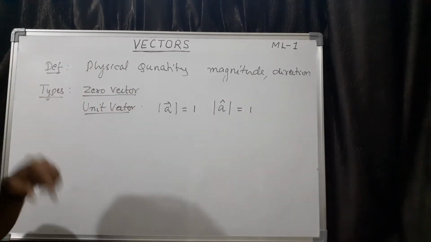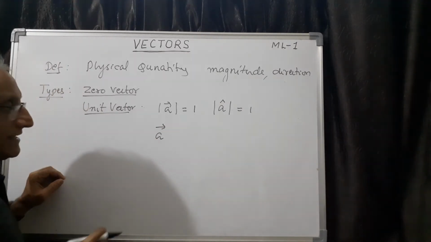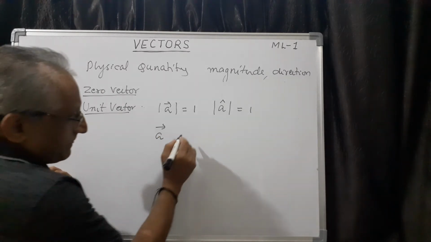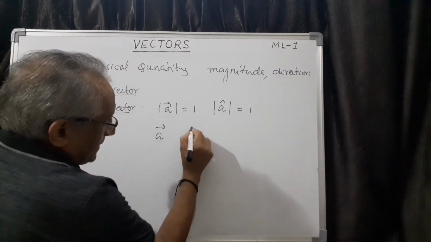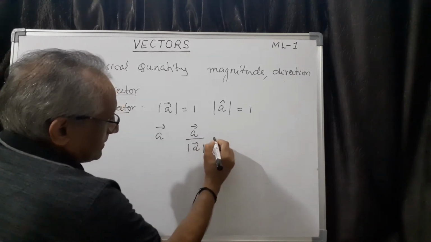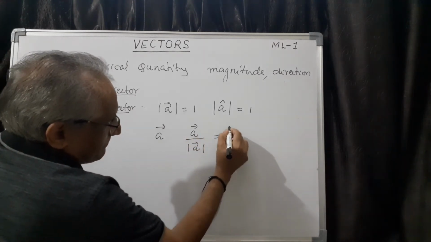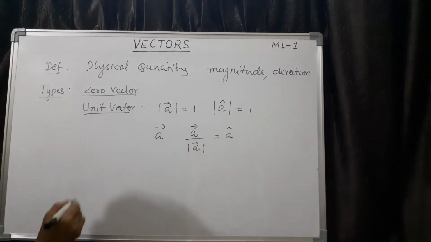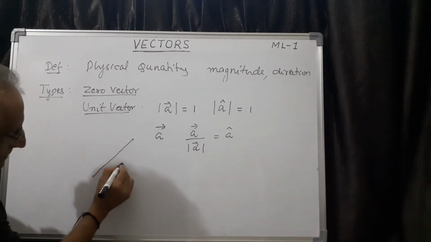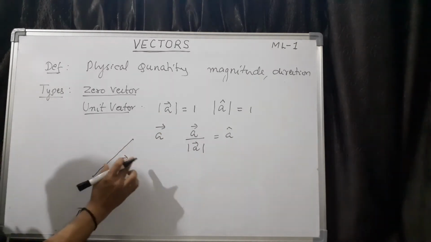Now, given any vector, for example, suppose you take any vector A, then we can find a unit vector along the direction of A like this. What you have to do is A, divide this by magnitude A. How to understand this using a diagram? Imagine this is the given vector A, whose magnitude is A actually.